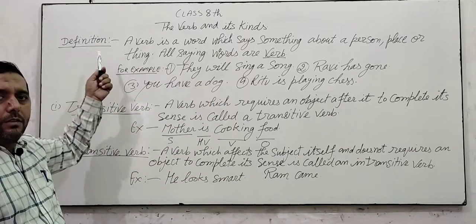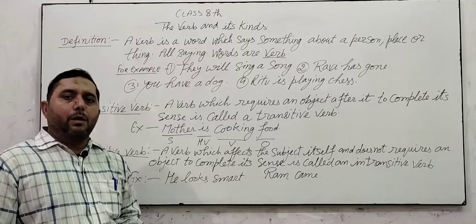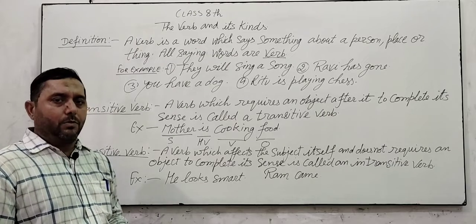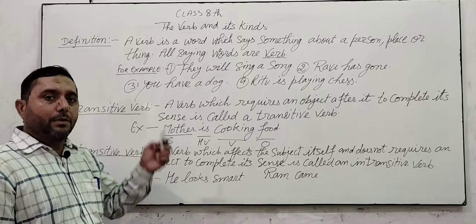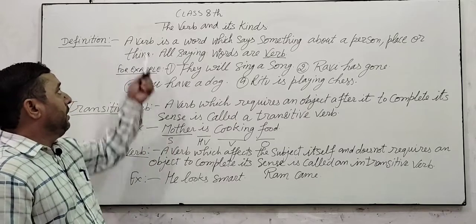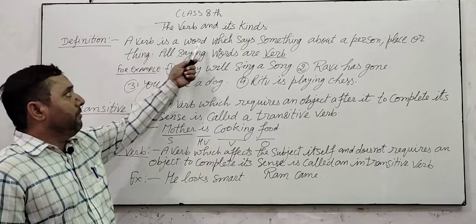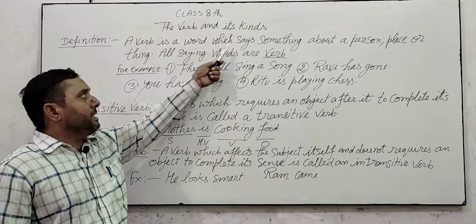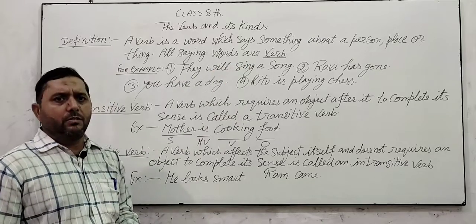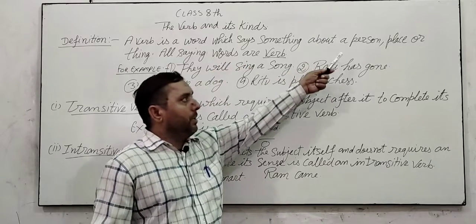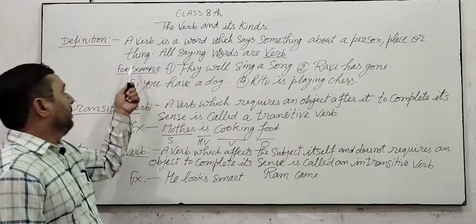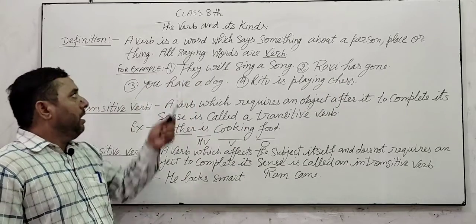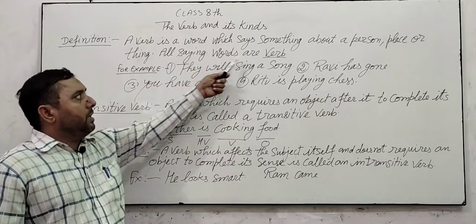First of all, we learn about the verb. So, what is the definition of verb? The definition of verb is: a verb is a word which says something about a person, place, or thing. All saying words are verbs.